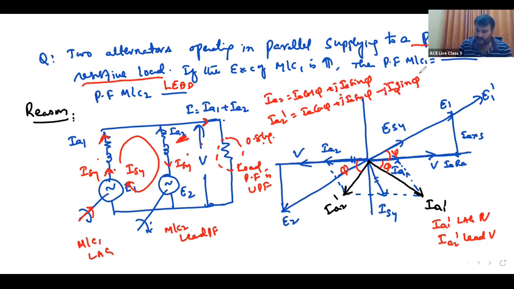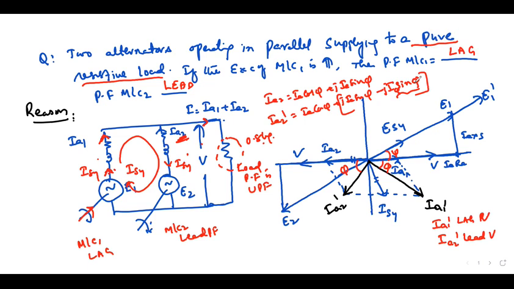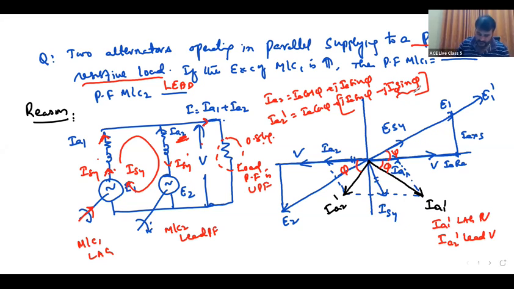Among these two, which is more? If this I sin phi is more, then it will go leading. Among those, whichever is more, the power factor will depend on that. But ISY depends upon how much excitation you have given.